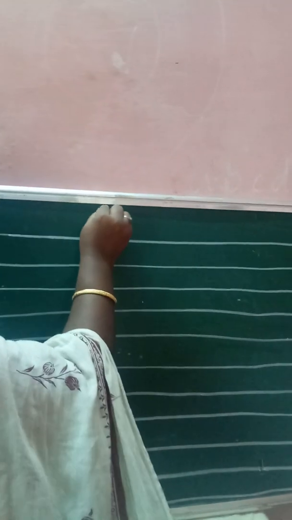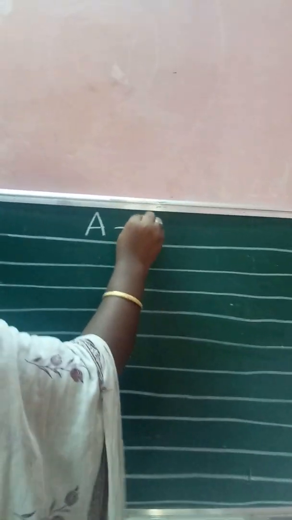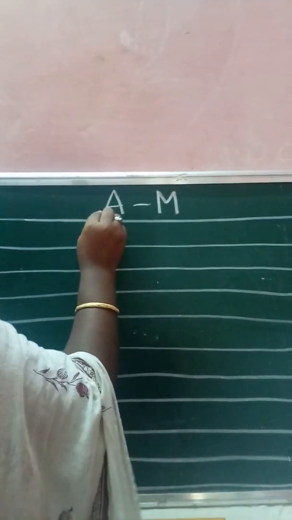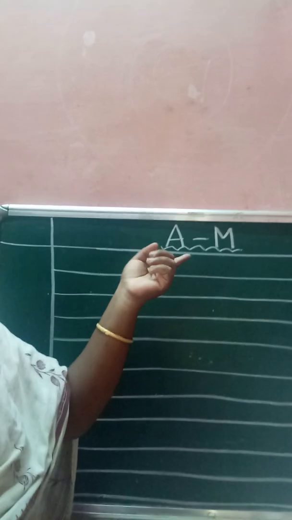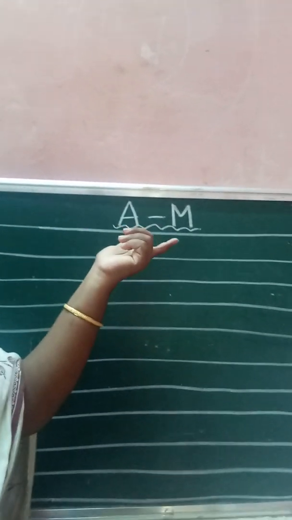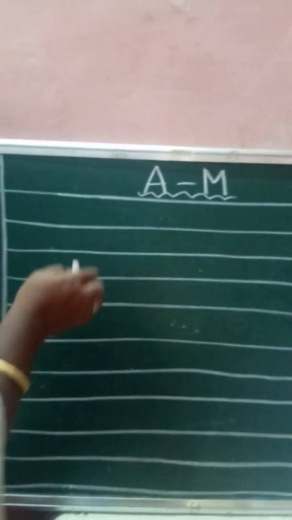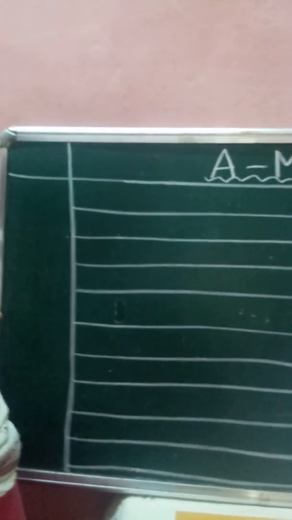So today topic is A to M, alphabet letters. So everyone written the topic, decorate the topic. A to M, alphabet letters writing only we are going to write. Shall we start writing? What is the first alphabet?